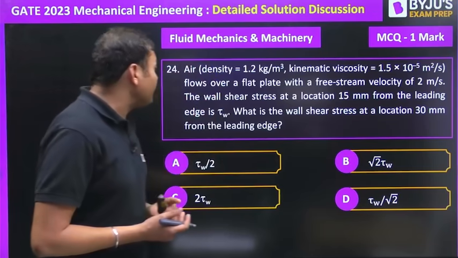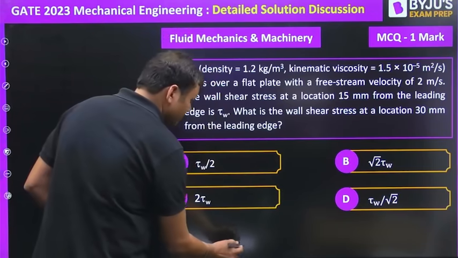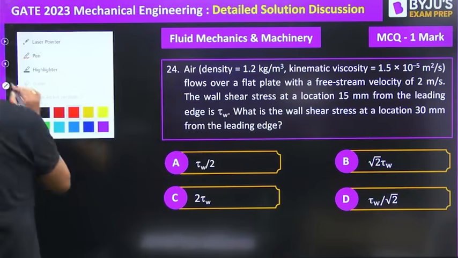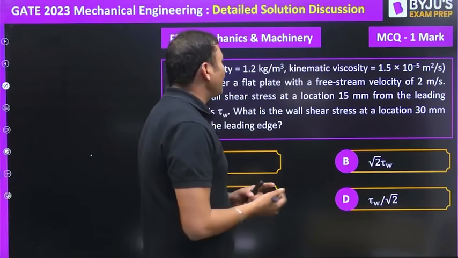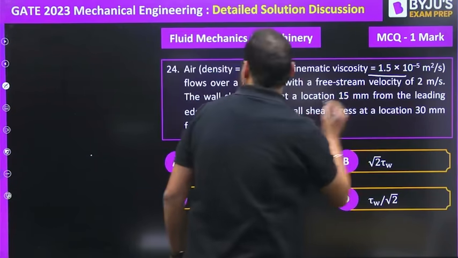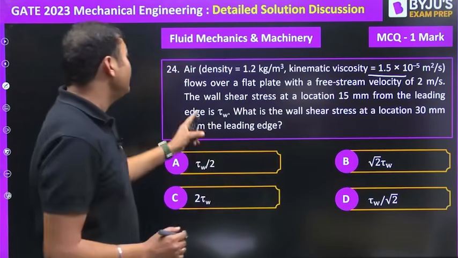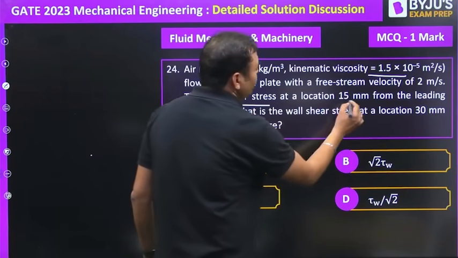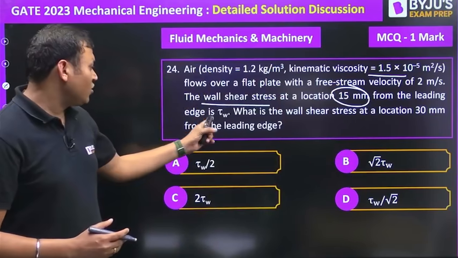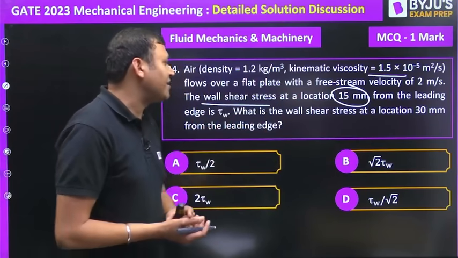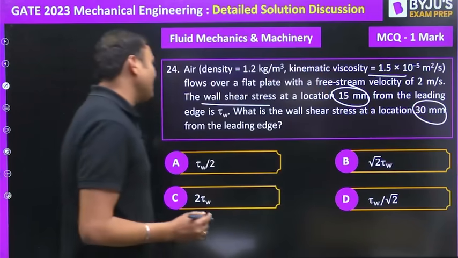The first question which came in GATE 2023 was this one. Air having a density of 1.2 kg per meter cube, viscosity is given, flows over a flat plate with a free stream velocity of 2 meters per second. The wall shear stress at a location 15 mm from the leading edge is tau W. What is the wall shear stress at a location 30 mm from the leading edge?